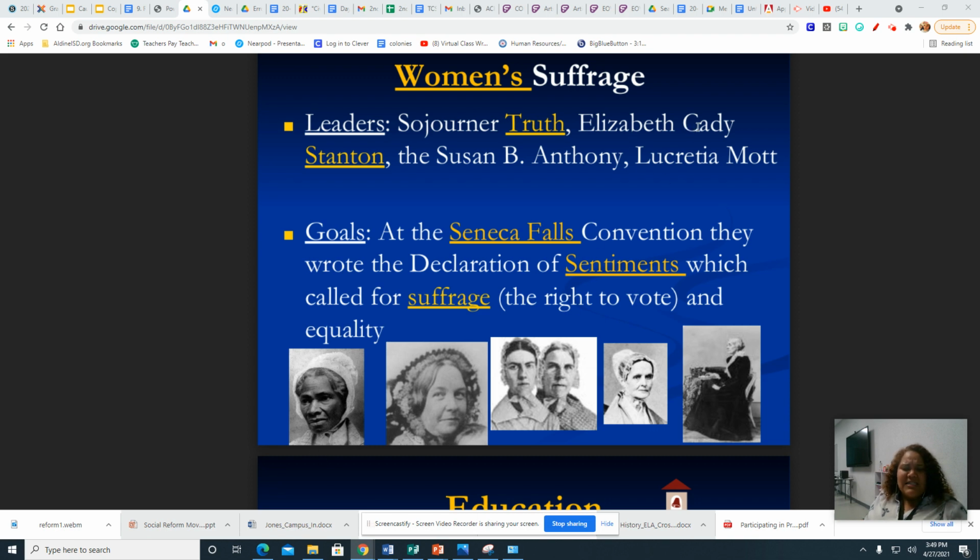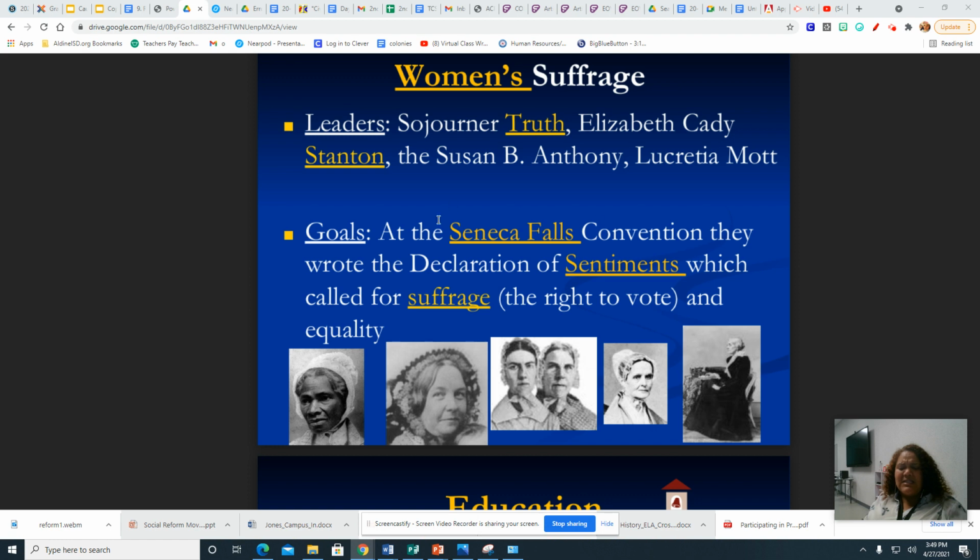Elizabeth Cady Stanton, Susan B. Anthony, and Lucretia Mott. Remember, Susan B. Anthony is on the dollar, the silver dollar. I believe it's a silver dollar. So if you see a picture of her and they ask you the significance, then you would know it's because she helped women get the right to vote.